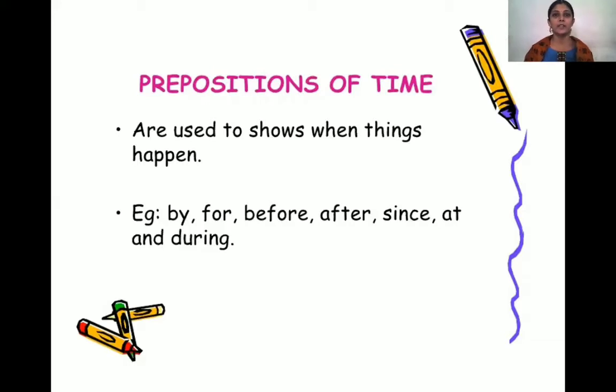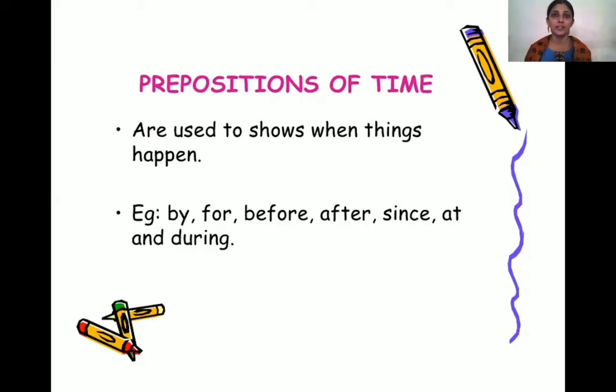Prepositions of time are used to show when things happen, at what time something occurs. And there are a few prepositions of time which are by, for, before, after, since, at, and during. At is very familiar preposition when we are mentioning the time.